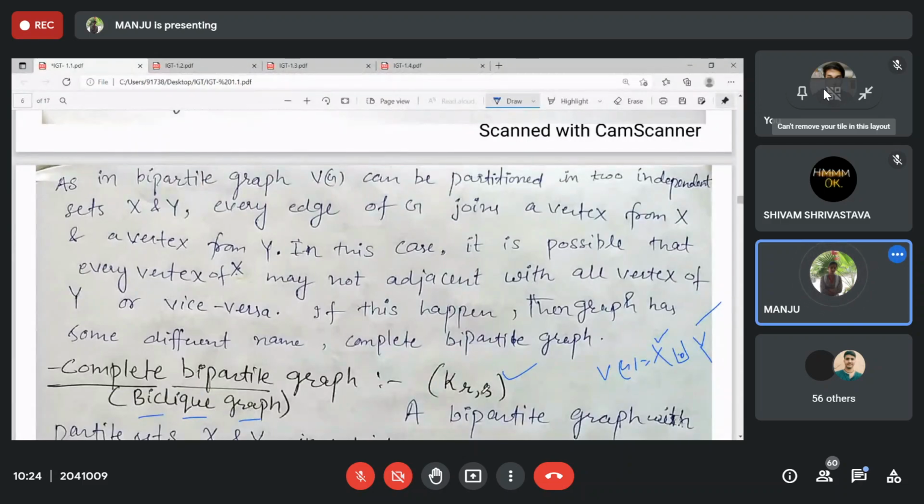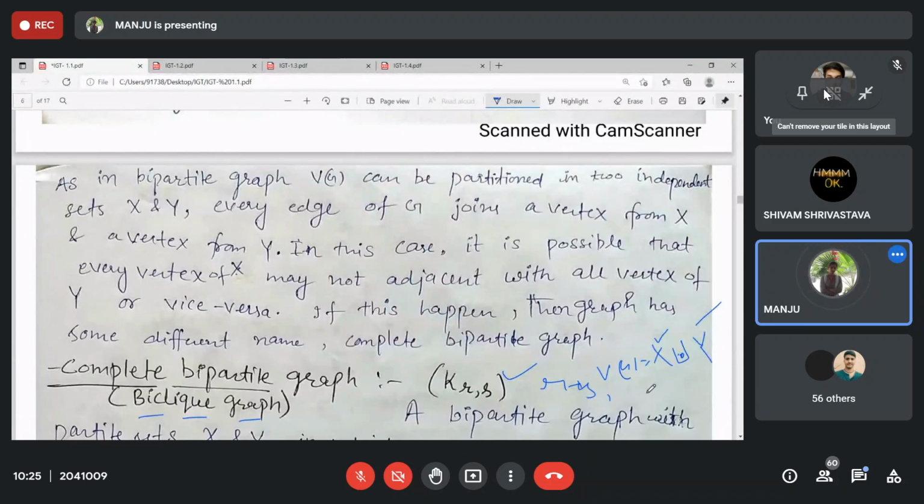What is the order and size for this graph? Order R plus S. Size: R plus S choose 2.